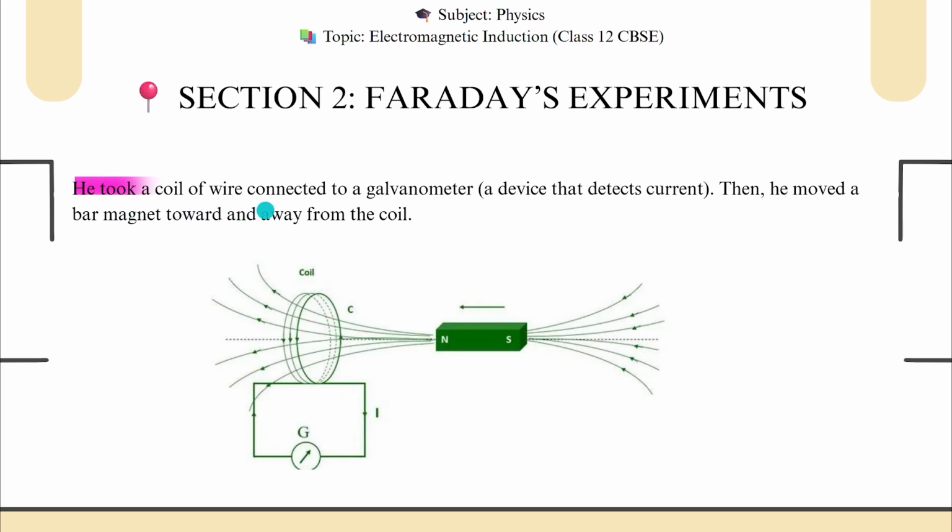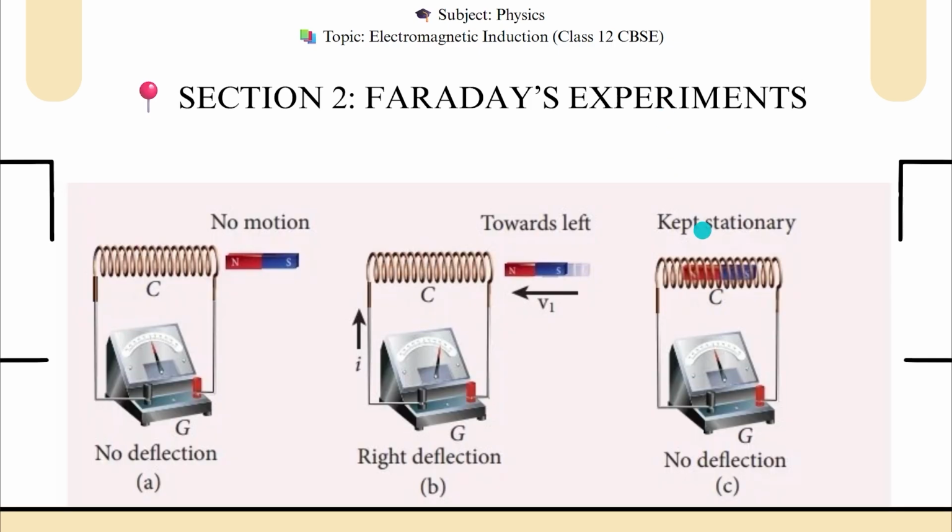So he took a coil of wire and connected it to the galvanometer in this setup, and then moved the bar magnet toward and away from the coil. He saw that there was detection of current. So I have taken a different situation.